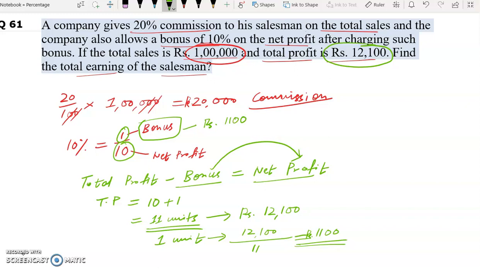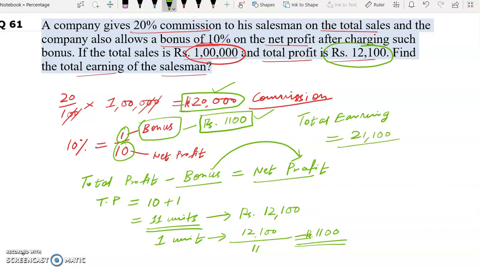Now this salesman, he gets rupees 20,000 as commission and rupees 1,100 as bonus. So his total earning will be how much? His total earning will be commission plus bonus. So it will be 21,100. And this is our answer.